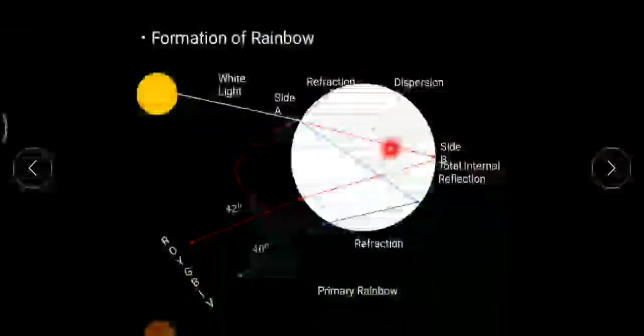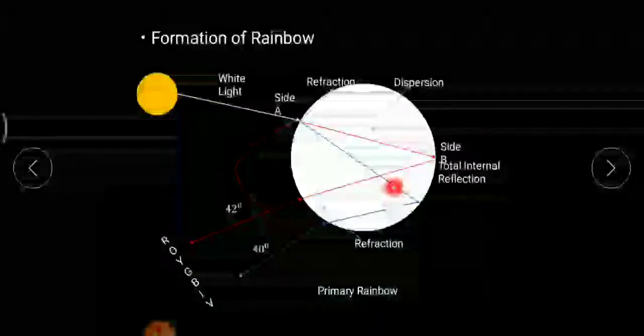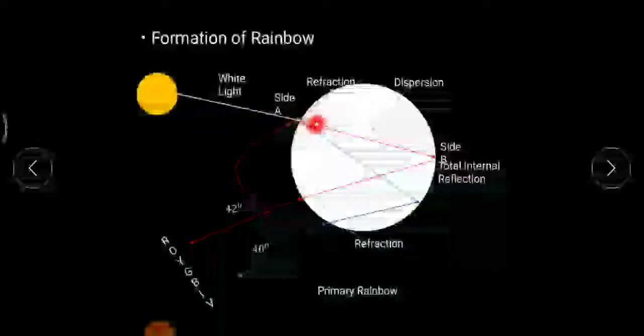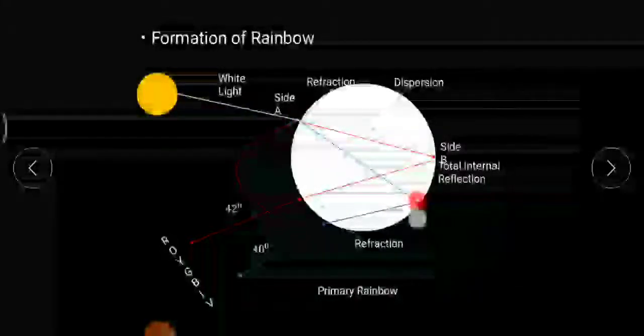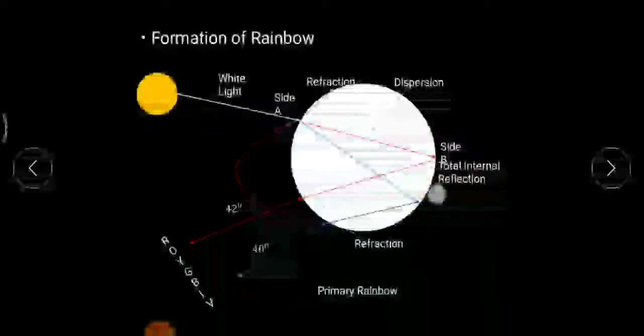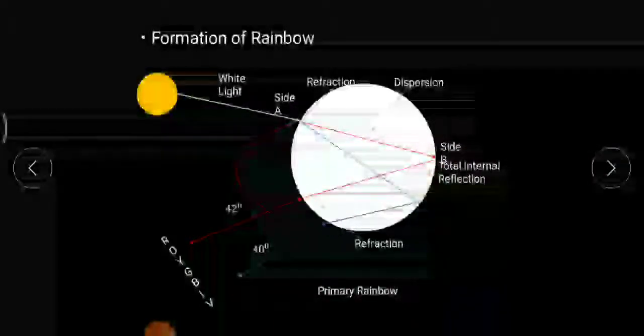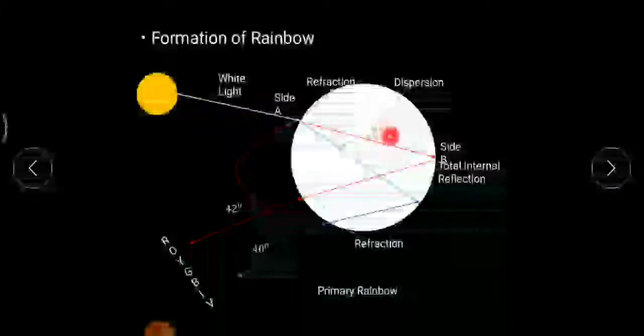Now since I did not draw all the colors, I just took an example of 2 colors, that is red and violet. In this spectrum, there are also indigo, blue, green, yellow, orange and red. All colors are there. Since it is difficult to explain each color's phenomena, I just took an example of the red and the violet one.